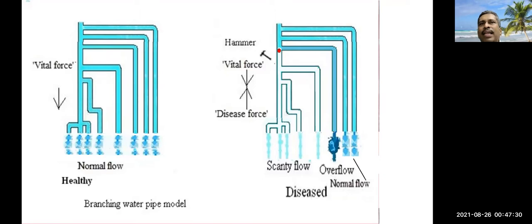In a normal healthy individual, there is no blockage in the pipeline. So every metabolic product, here micrometabolic product, moves through the pipelines. But if there is a disease, there is a blockage, you see the red color. This is a blockage by which the metabolic products cannot flow. In some places it is overflowing and in some places it is scanty flowing.